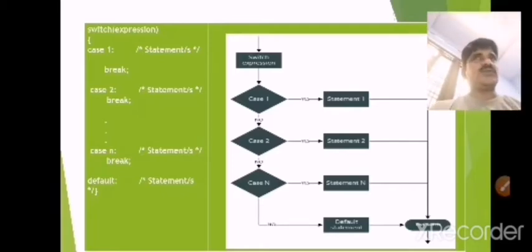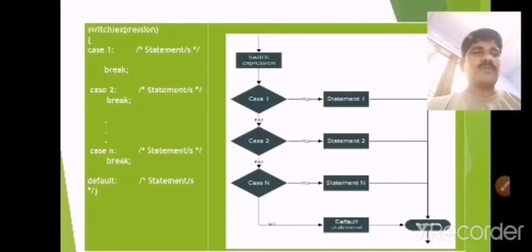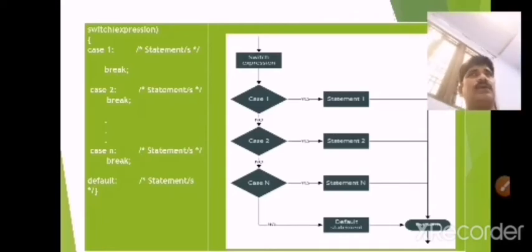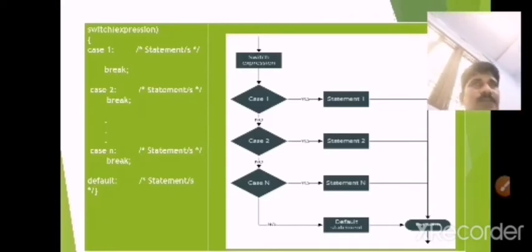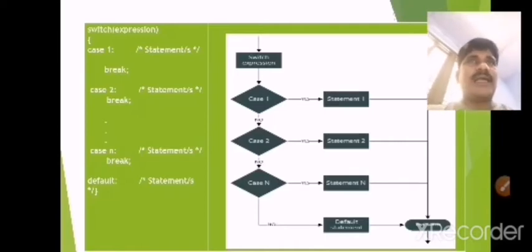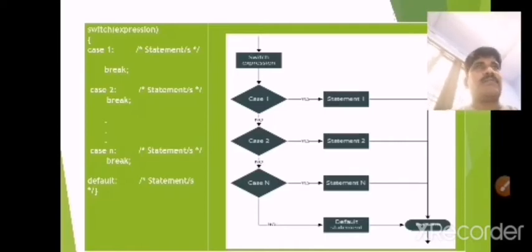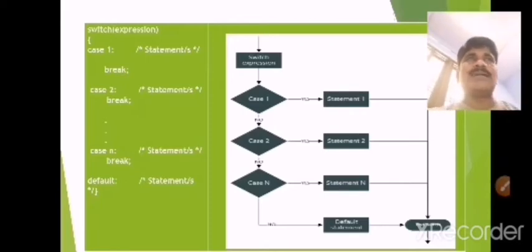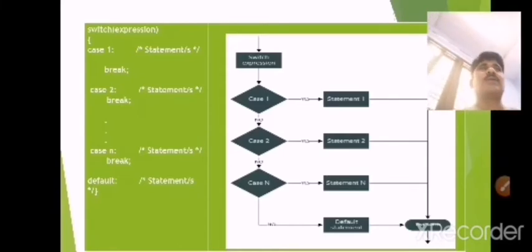If we have to use the switch statement, we must follow some rules and regulations. Those are: the expression in the switch statement must be an integer or a character constant. So we should not check the condition with a float value or double value or void.